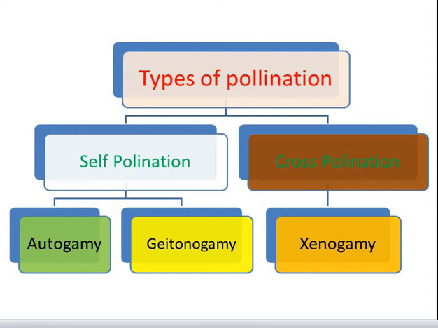In contrast to this, cross-pollination is the transfer of pollen grains from the anther of one flower to the stigma of another flower of a different plant of the same species. Pollination can be further divided into three types on the basis of source of pollen grains. These three types include autogamy, geitonogamy, and xenogamy. So we will learn one by one.